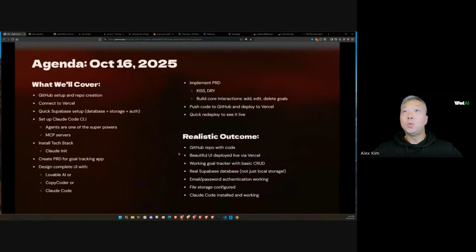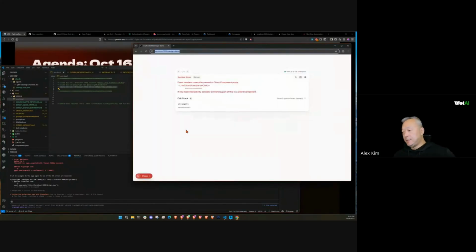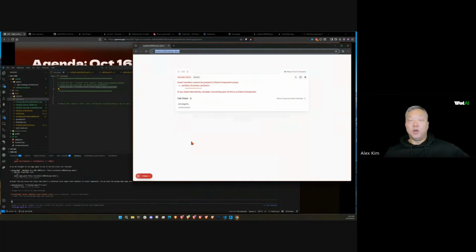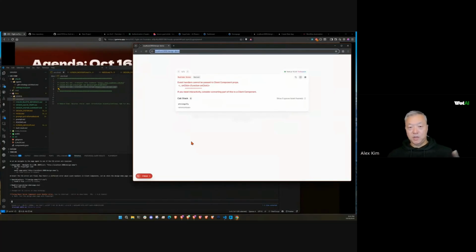Okay, so the other thing I want to touch upon, and this has to do with two terms that you should be familiar with as you're building products and apps, is one is called KISS, the other one is DRY. And these are software engineering principles that have been around for a very long time. KISS stands for keep it simple, stupid, obviously. And the other, DRY, is don't repeat yourself.